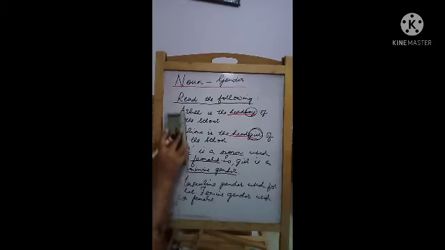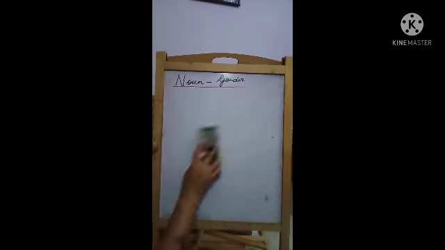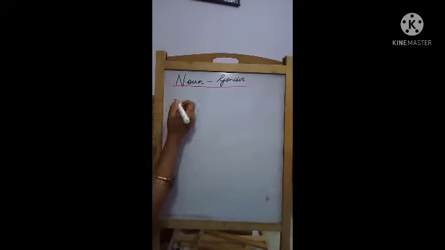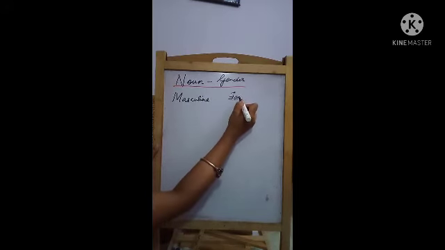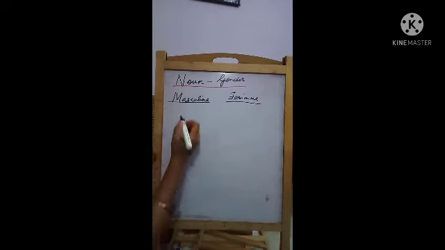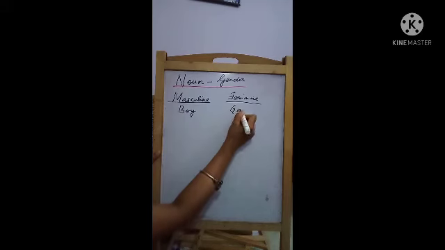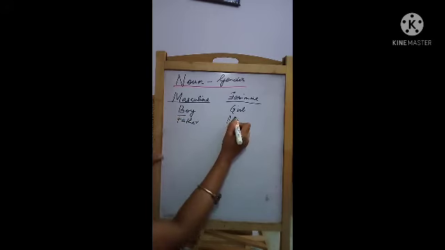Now we will look into some examples of masculine and feminine. Alright. Let's see. So this side I will write the masculine gender and the other side I will write the feminine gender. This is the masculine and the feminine. Now let us see some examples. Very simple. We all know for masculine boy, what will be the feminine? It will be girl. For father, what will it be? Father masculine. So for the feminine it will be mother.